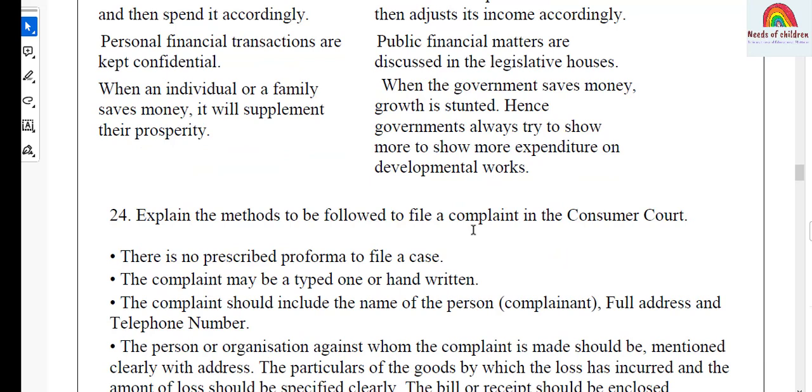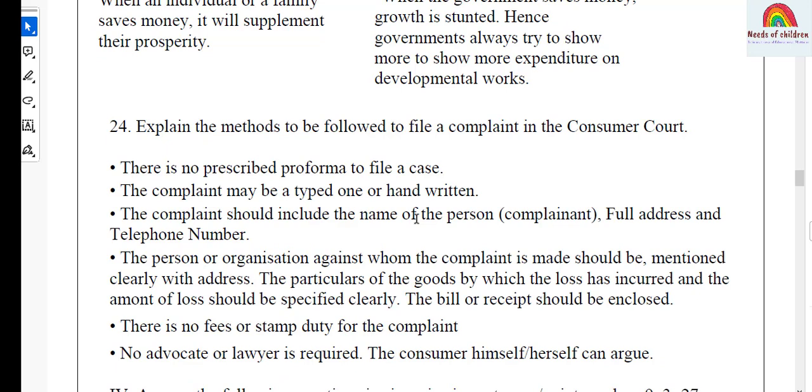Let's move on to question number 24. This is the last question from 2 marks. Explain the methods to be followed to file a complaint in the consumer court. Okay, students, this is the question from Business Studies, Consumer Education and Protection. And the answer: there is no prescribed proforma to file a case.